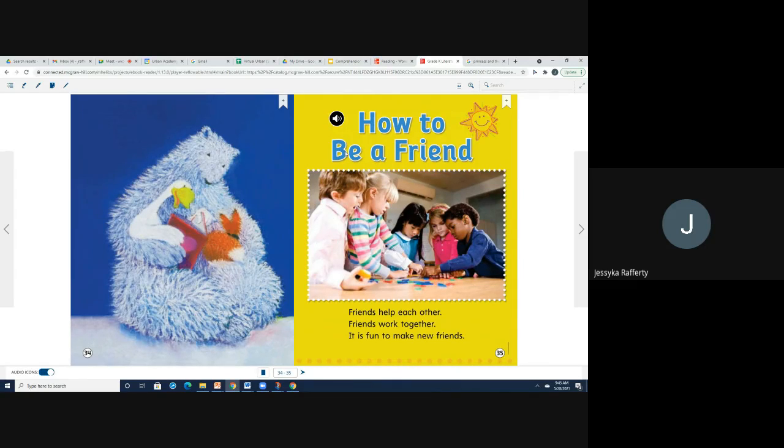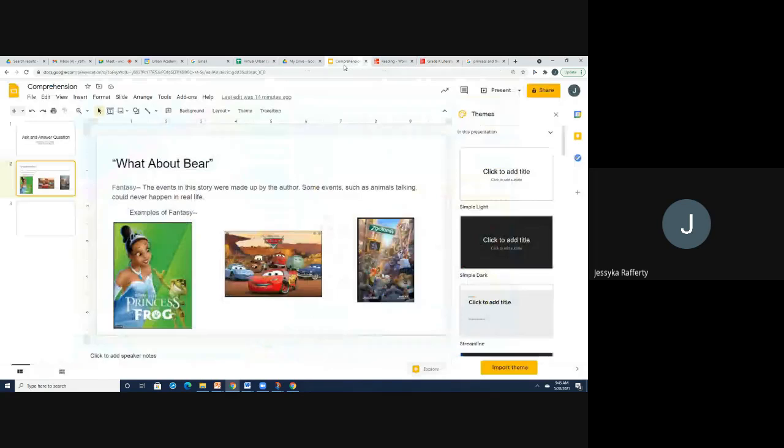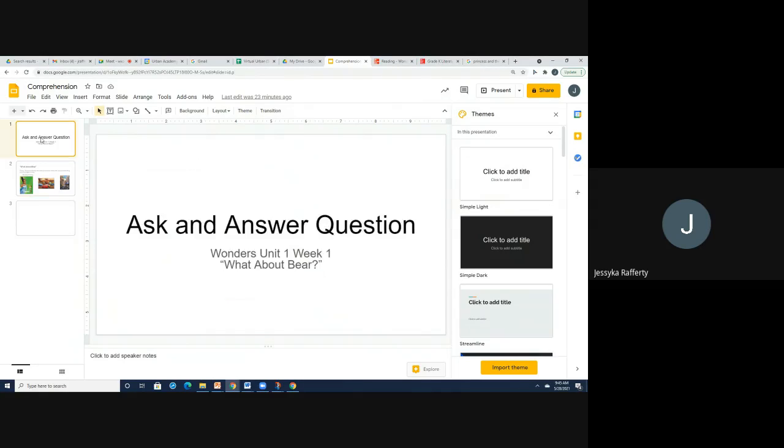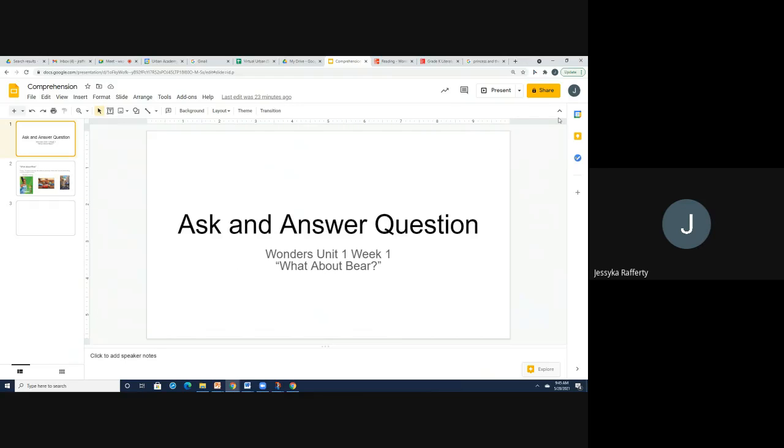So those are some things that we can learn about when we talk about asking and answering questions. So remember that What About Bear is a fantasy, very similar to these stories that I have here. And when we ask and answer questions, we want to make sure that we ask the questions at first and we continue to answer them throughout the story. So in class, a lot of times we talk about how I know many scholars will stop and will ask questions throughout our reading, and we'll continue to do that.